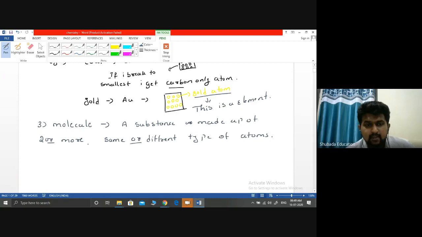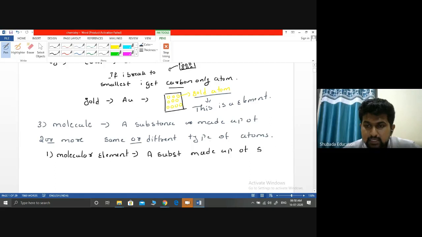For example, just see. If I take the first type, the molecular element. What is that molecular element? A substance made up of the same type of atoms.